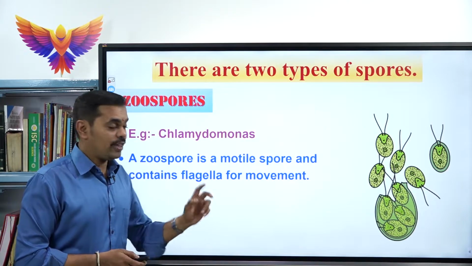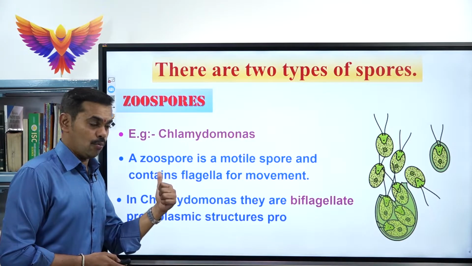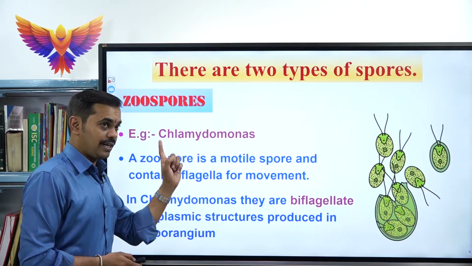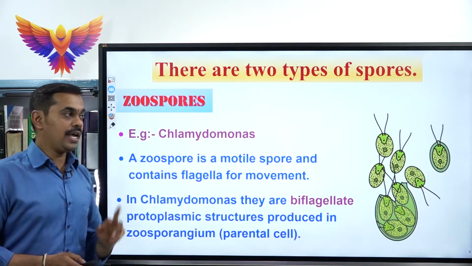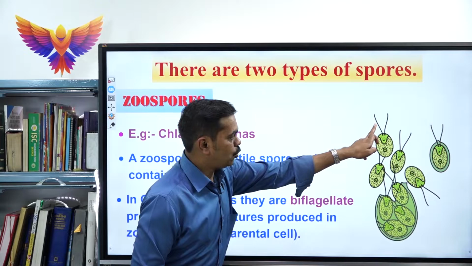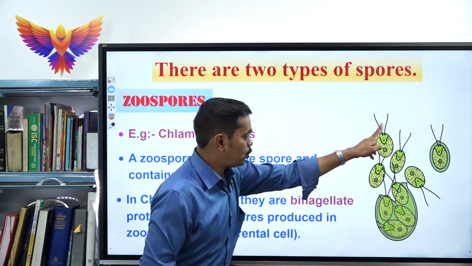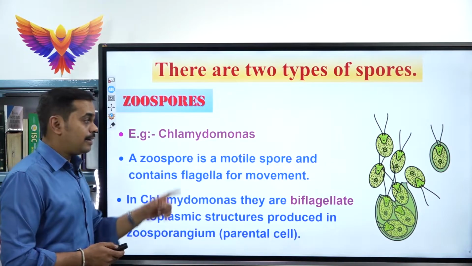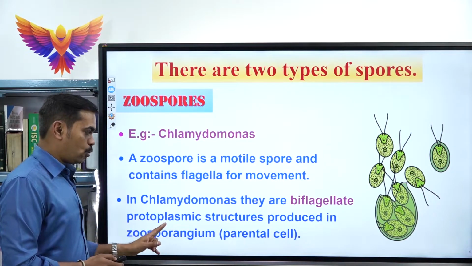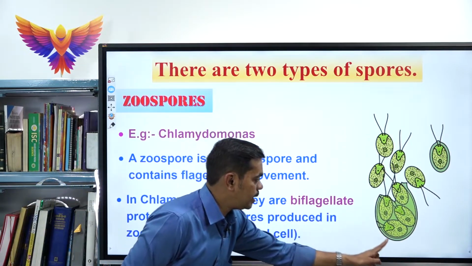It can move with the help of locomotory structures called flagella in Chlamydomonas. So the zoospores contain flagella. They are biflagellate. Bi means two. Look at this. You can see the two flagella on each zoospore. That is why it is said to be biflagellate. These biflagellated protoplasmic structures are usually produced from the parental body.